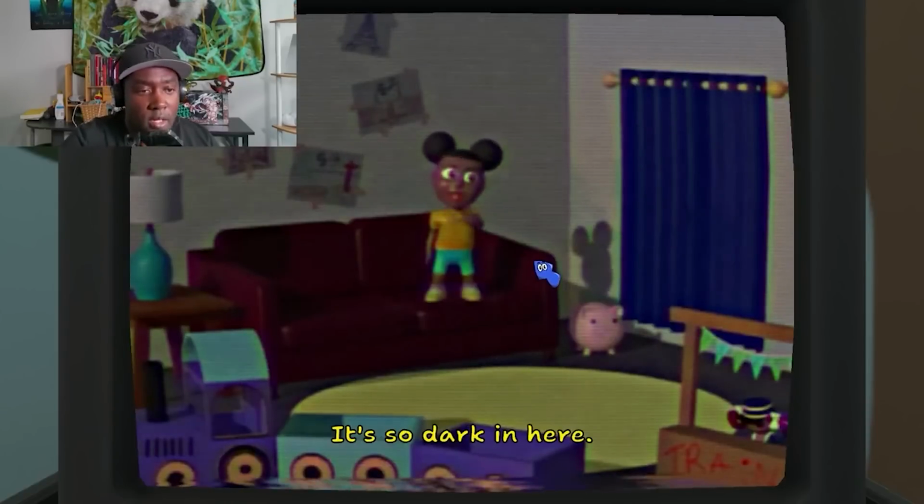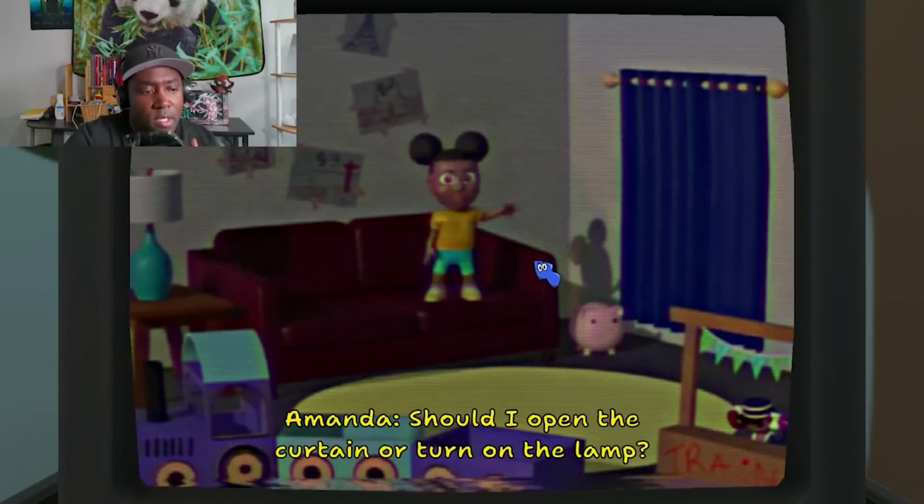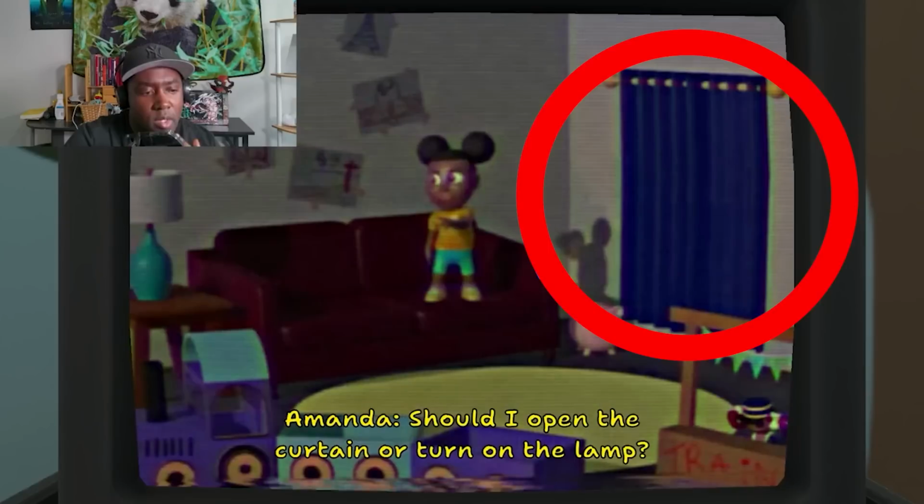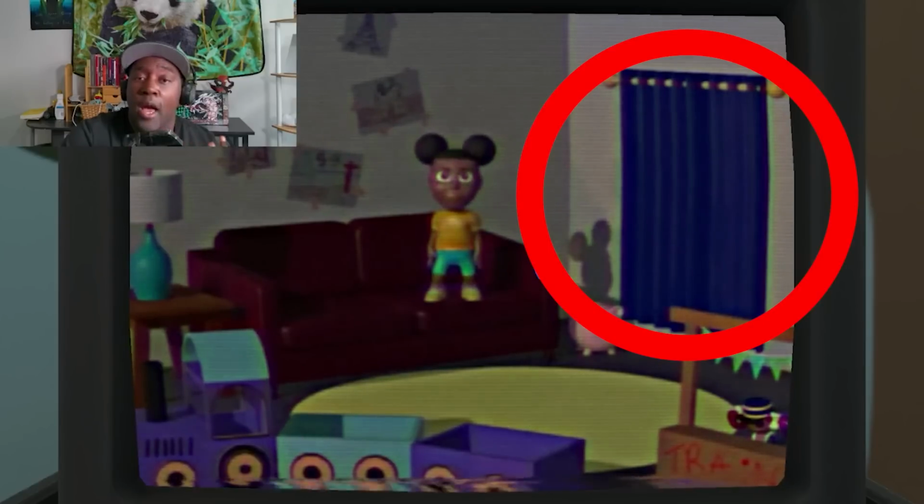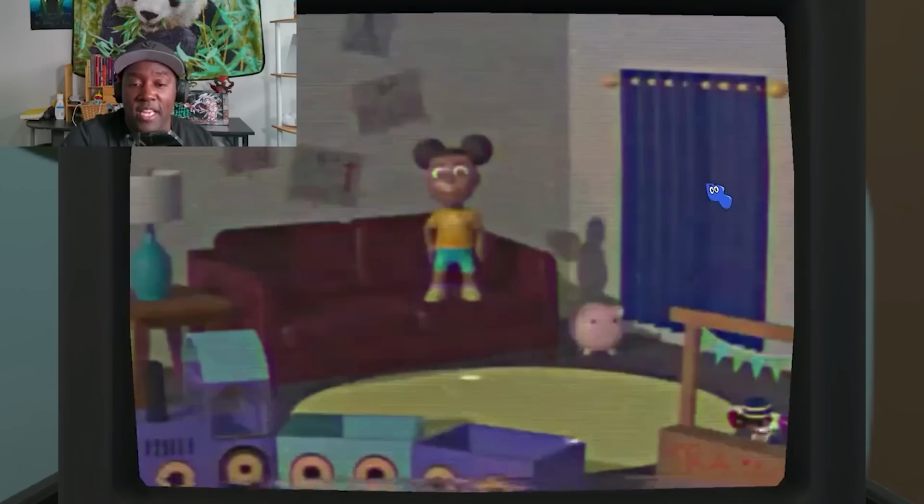But before we can choose a destination, she asked us if we should turn on the lights or open the window. And I went ahead and chose the window because I wanted to see if we can get a glance at her surroundings. But when she actually opens the curtains, all you see is this.